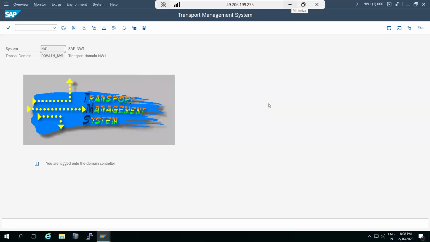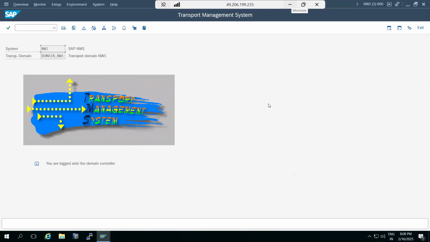The STMS configuration in the company is from dev to quality, quality to production, but it is not configured with the portal for quality and production. If I make changes in development, I'm not able to move the request to the quality portal. I can move the request to the quality backend, but not to the portal. In that case, how can we move the request?